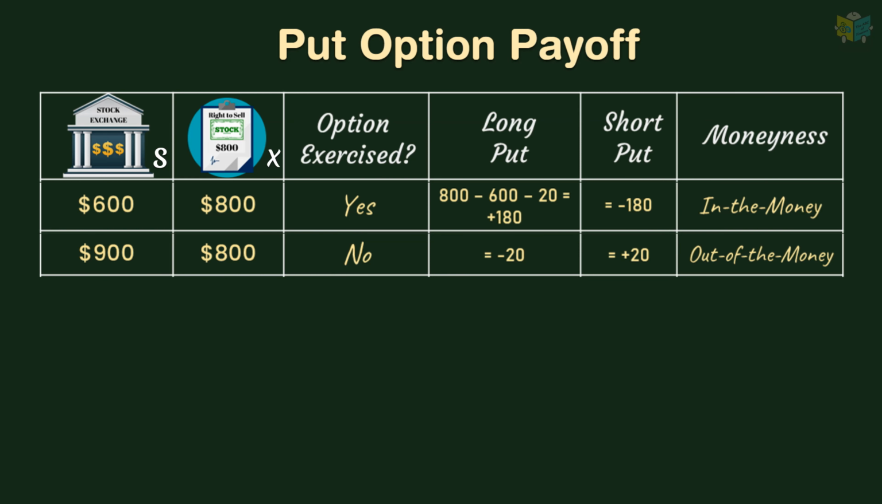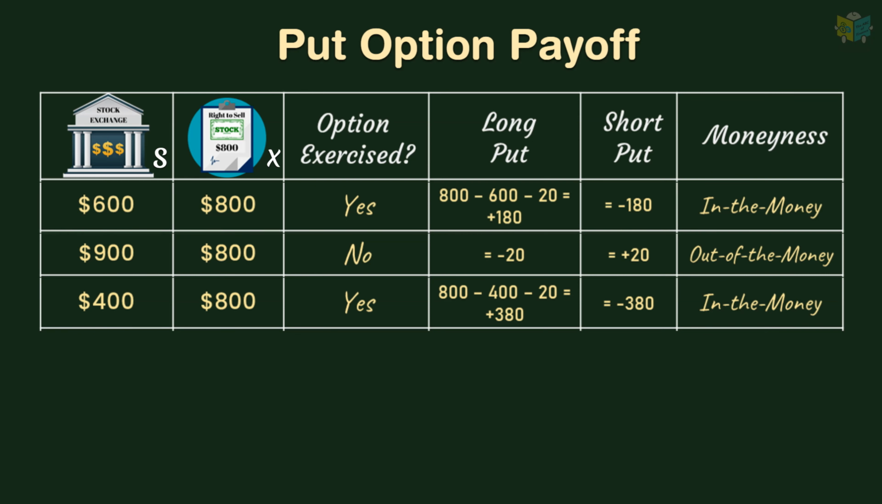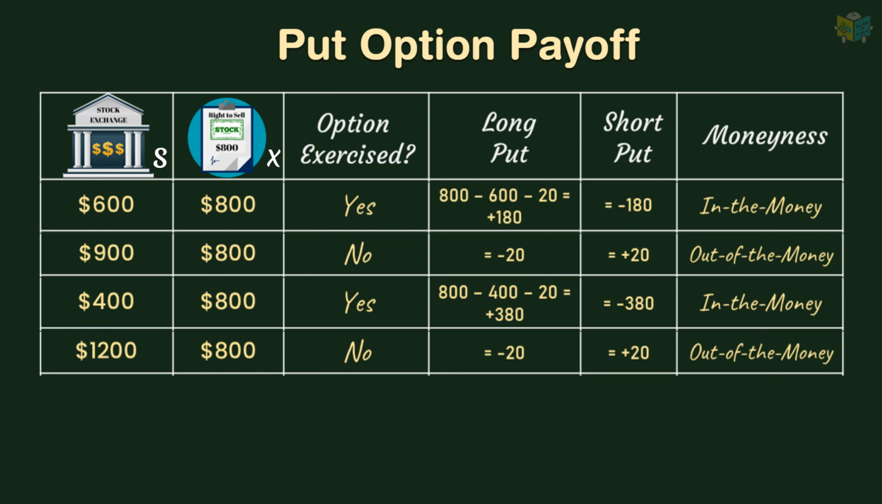If the actual stock price crashes to $400, Kim can still sell the shares for $800 under the contract. Her gain in this scenario is 800 minus 400 minus 20, which is equal to $380. The stockbroker will face a severe loss of $380 in this case. The option is ITM. If the stock price increases to $1,200, Kim will not exercise the option and will prefer to sell the shares in the exchange. She will lose $20 and the broker will gain the same.